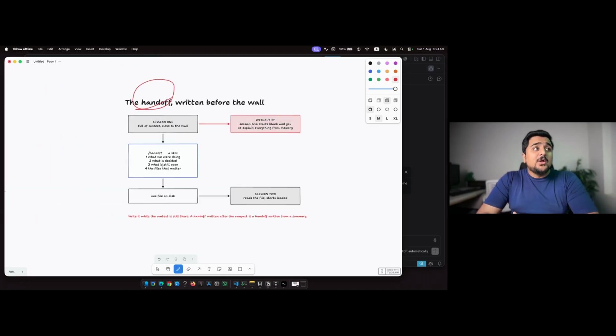That's it for this video. In the next video, we will discuss how to create this handoff command, what the benefits are and all that.